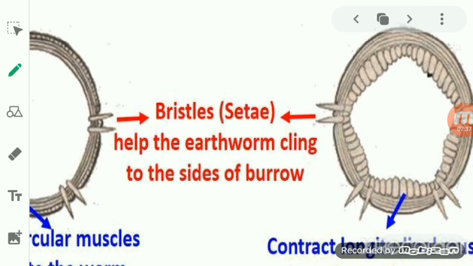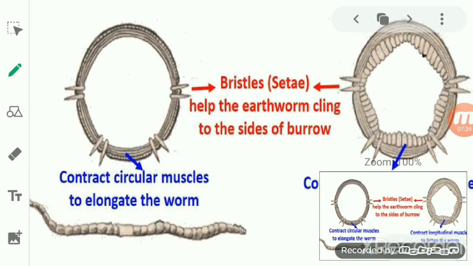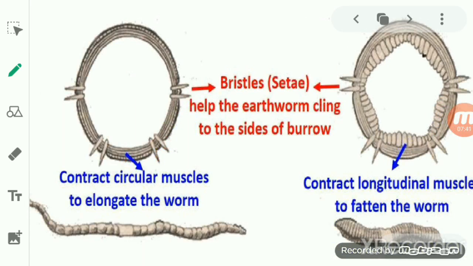Now when you see this, you find that each segment of the earthworm has tiny bristles. What is the meaning of bristles here? It is a hair-like structure on its underside.